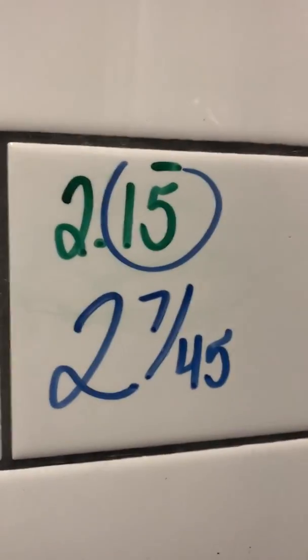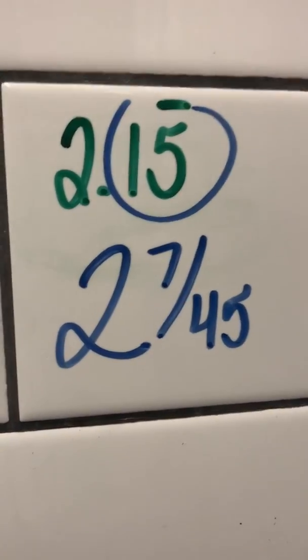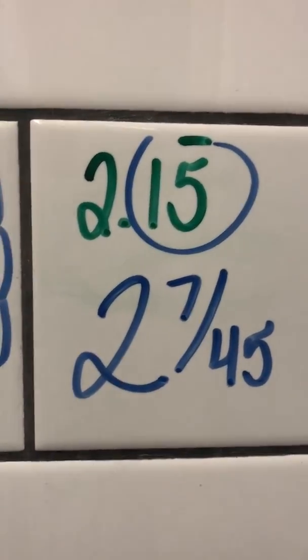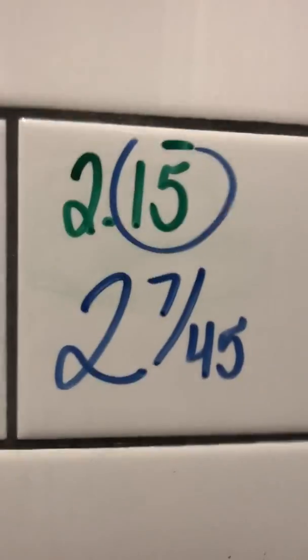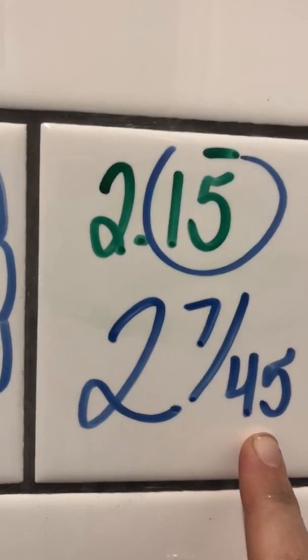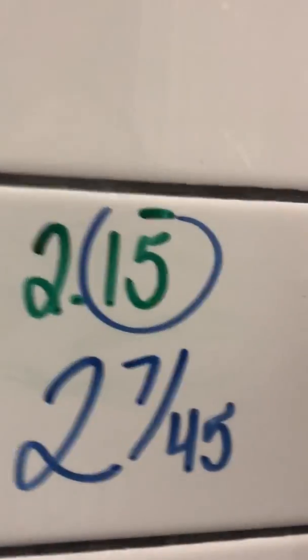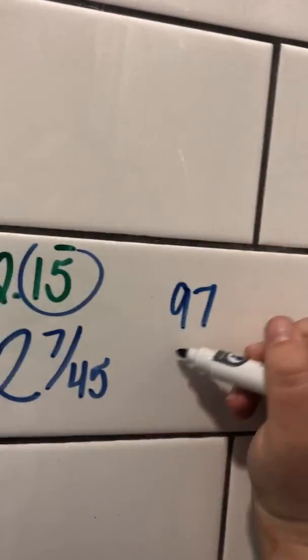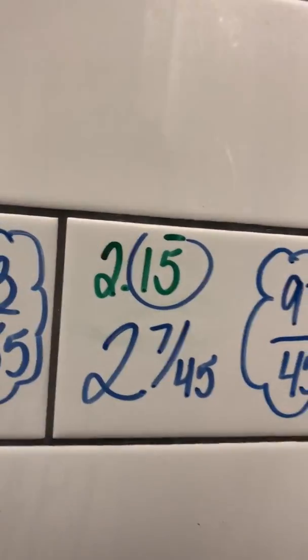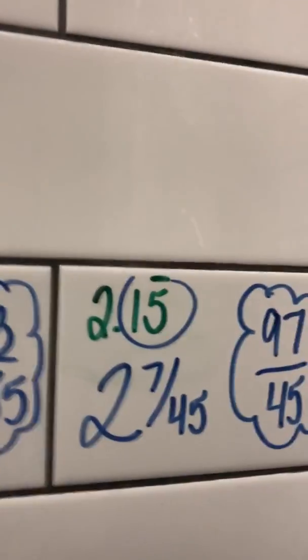Now, if we were in class and in the Google form, it's not having you keep it as a mixed number when we're writing it like that. We want to put it in an improper fraction. So just a reminder on how to do that, you do 2 times 45 is 90, plus 7 is 97. So 97 would be my numerator, and I keep it over 45. So that is everything there is on the notes that you need to know.